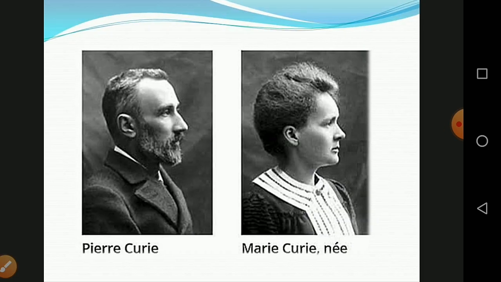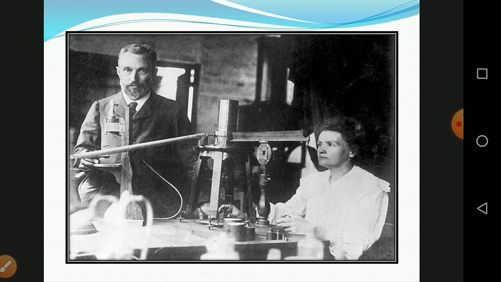They detected the radioactivity in pitchblende, a tiny black substance. They were not surprised at the radioactivity of pitchblende, which is known as an ore of uranium. Later, they discovered the radiation was more intense than from pure uranium. Also, it was found that the pitchblende has a lower concentration of uranium.